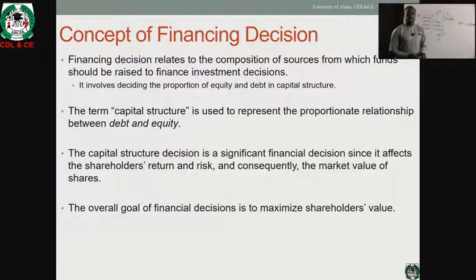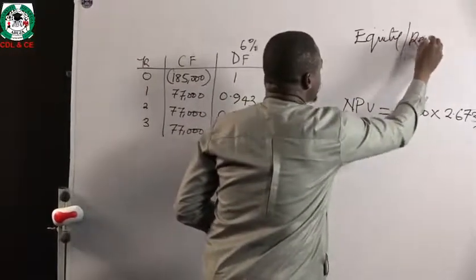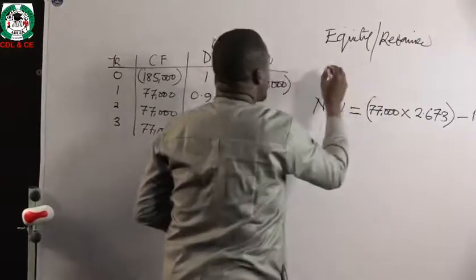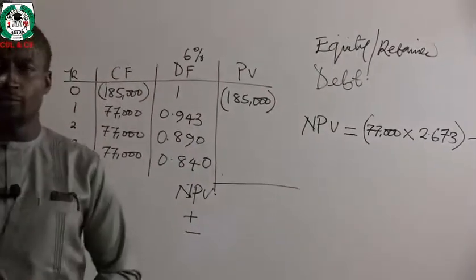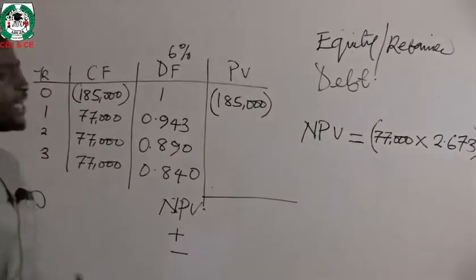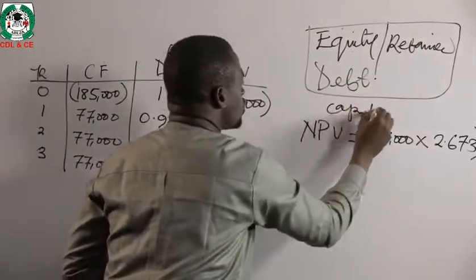Concept of financing decision. Financing decision relates to the composition of sources from which funds can be raised to finance investment decisions, as we have identified. And there are two sources that are basically prominent in the business world. Organizations can use their own internal funding in terms of equity, or a source from their retained earnings, or an external source of issuing a debt or taking a loan from a financial institution. So the combination of these two sources of funding creates what we call a capital structure for an organization.